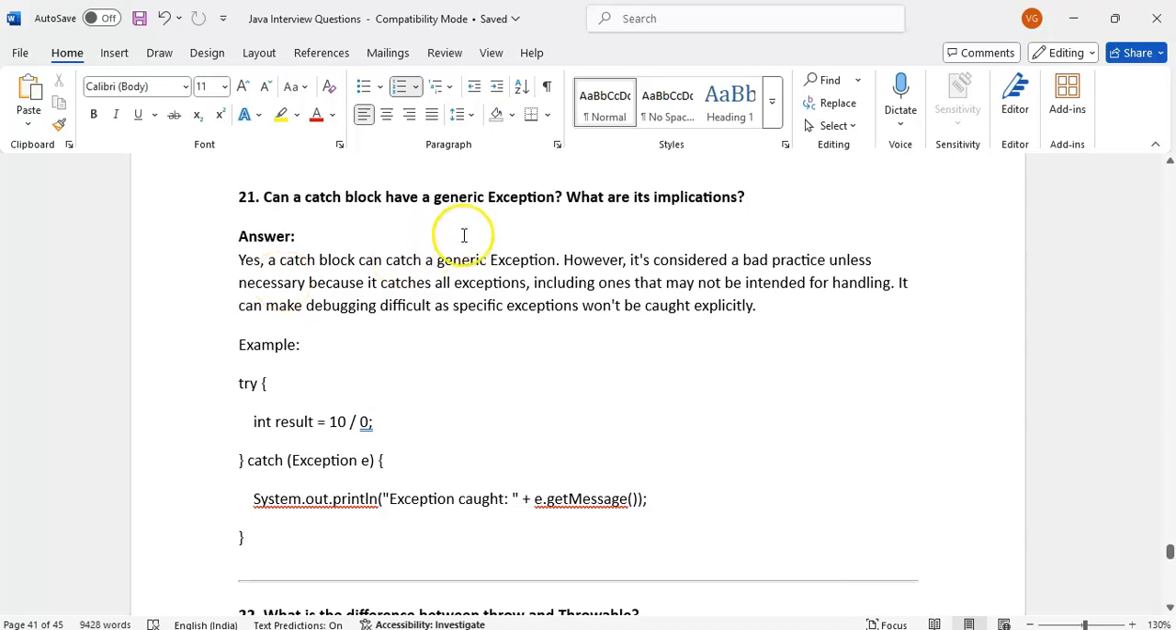Can a catch block have a generic exception? What are its implications? Yes, a catch block can catch a generic exception. However, it's considered a bad practice unless necessary, because it catches all exceptions, including ones that may not be intended for handling. It can make debugging difficult, as a specific exception won't be caught explicitly.